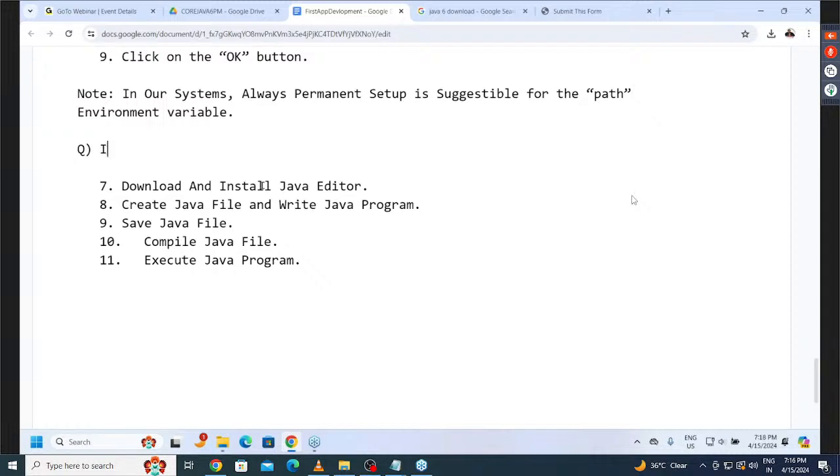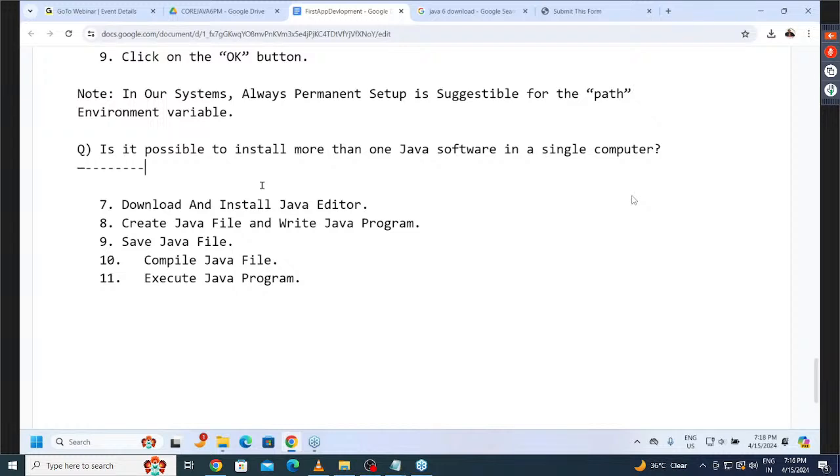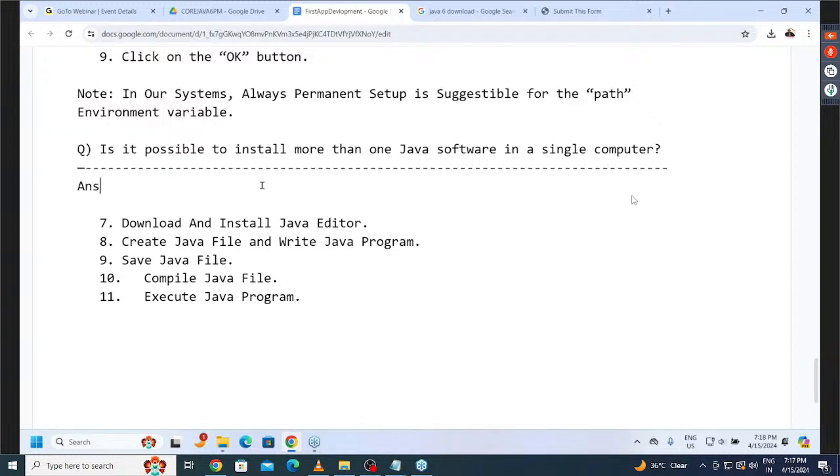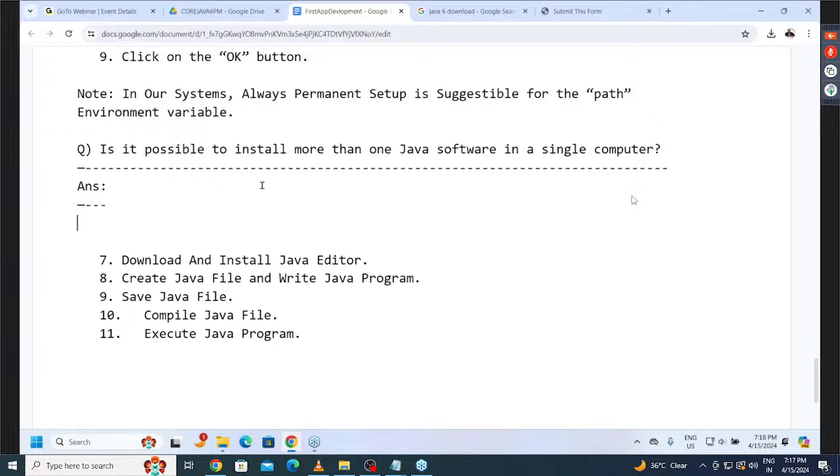The very first question is: is it possible to install more than one Java software in a single computer? You have to give the answer for it. The answer for this question is what? Yes, sir. Now tell me, is it possible to install more than one Java version on a single computer? Yes, it is possible. Right.